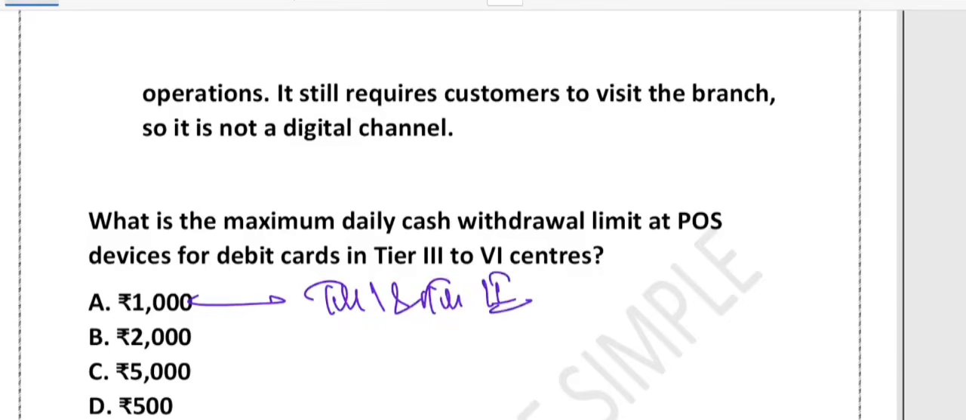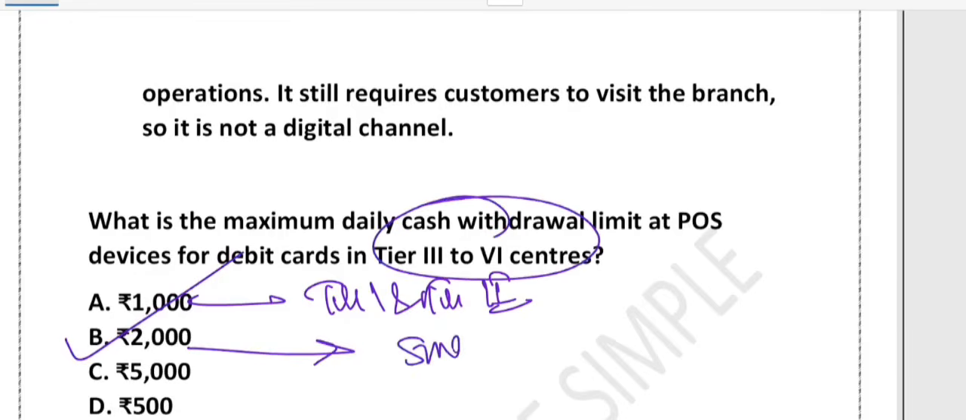So if you are in a big metro or large town, 1000 is correct, but only for those areas. What about 2000? Yes, this is the right answer because they are asking about tier 3 to tier 6 cities. That means small towns, villages, rural areas, right? If you are in a village or a small city, you can withdraw up to 2000 rupees per day at a POS machine. What about 5000? It sounds tempting, but no, 5000 is not allowed under the RBI rule for POS withdrawal. 500, again too low.